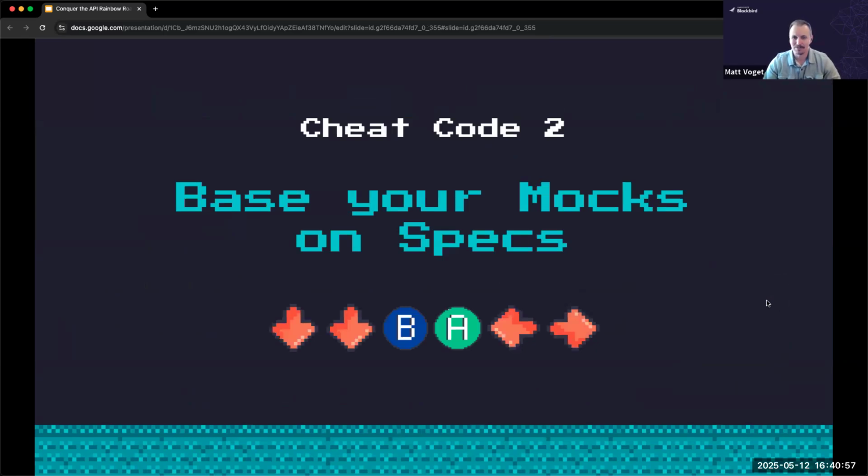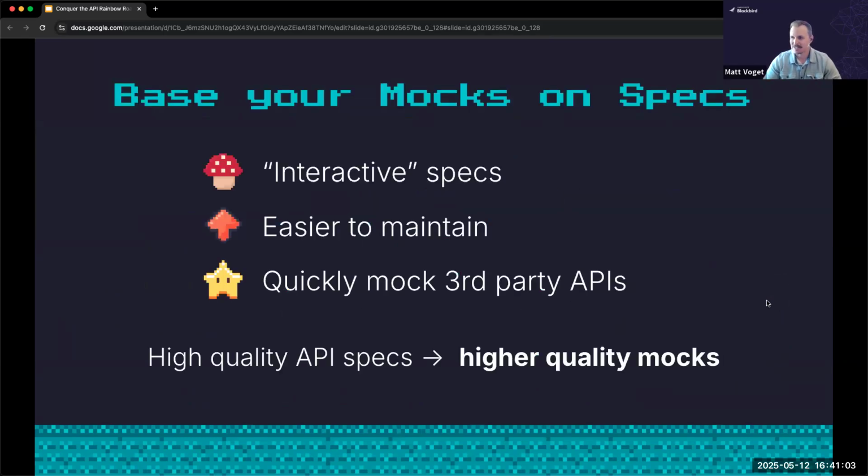So cheat code 2, we should base our mocks on these specs. Oftentimes today, we spend a lot of time creating and maintaining, I would say, bespoke mock servers. So we might use things like proprietary tools to create our mock servers, to create our mock responses and things like that. It can be really burdensome to have to update and maintain these mock servers as we go too. So, let's say, for example, I have to change some kind of model within my API, and now I need to change, for example, all of my Postman collections to update that. It can be kind of a burden.